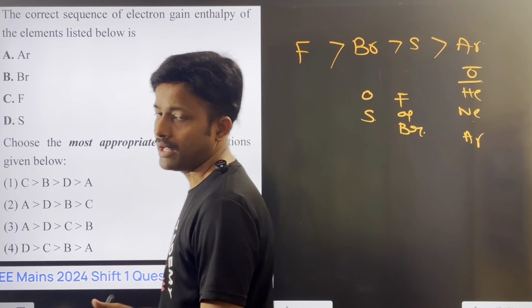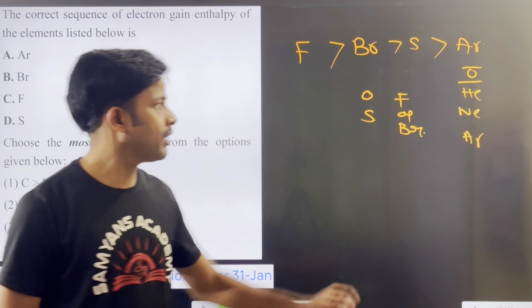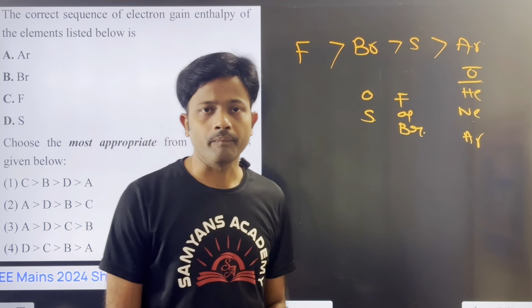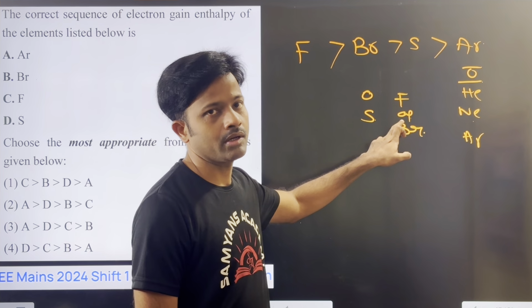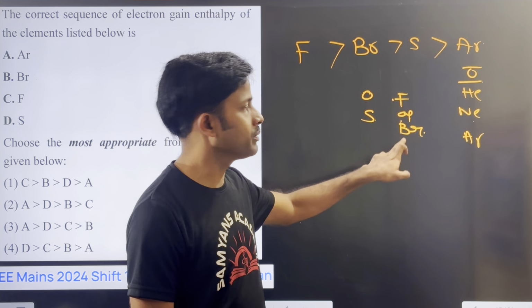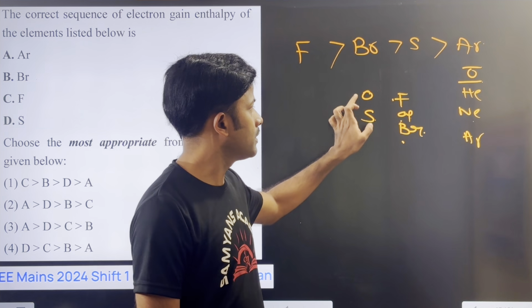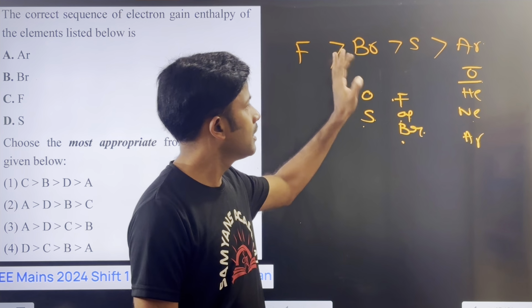The electron gain enthalpy of zero group elements is zero. Remember it like this. Fluorine, chlorine have more electron gain enthalpy. After fluorine, bromine will come, then sulfur will come, and next argon will come.